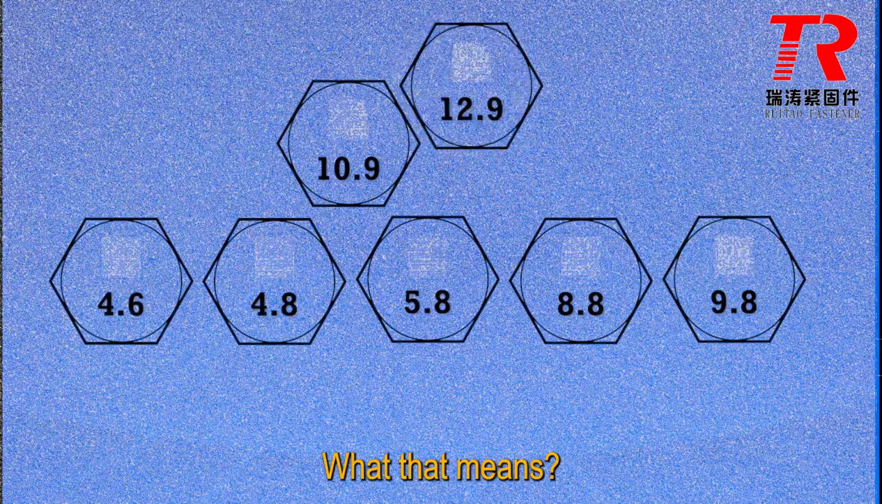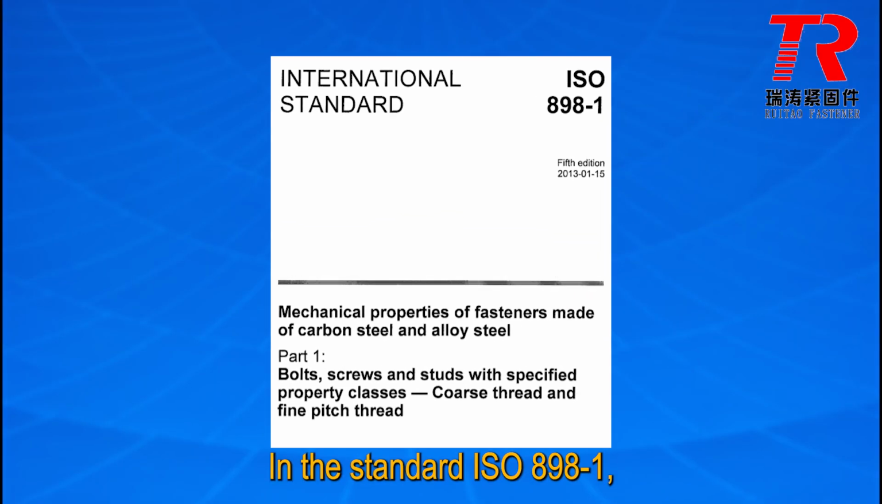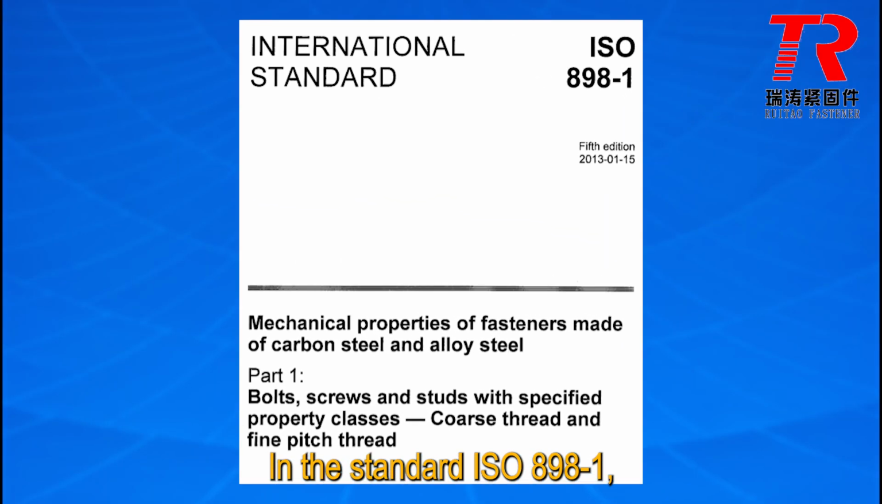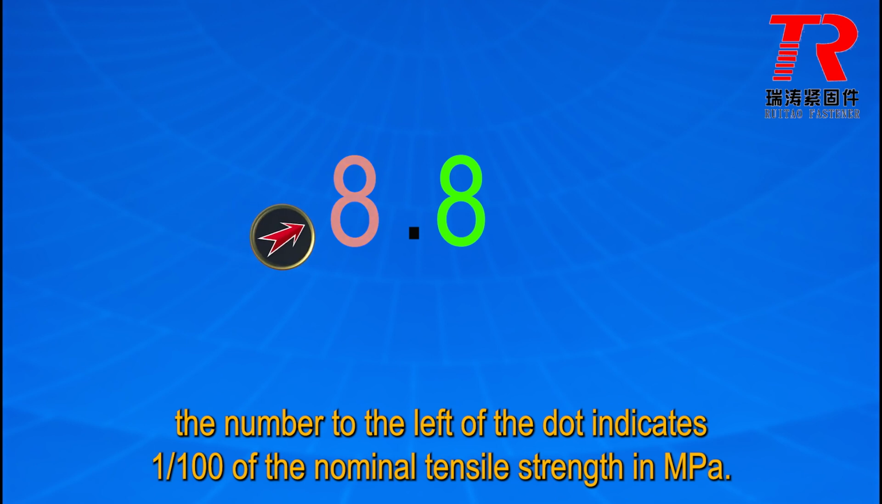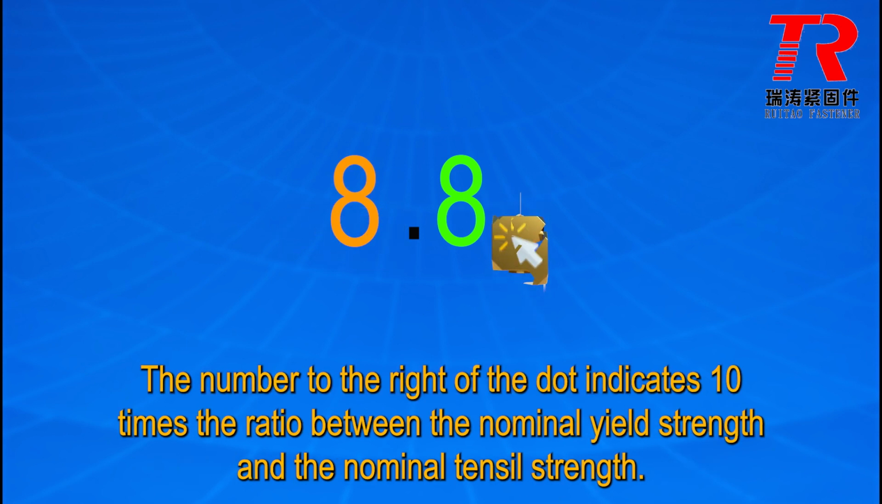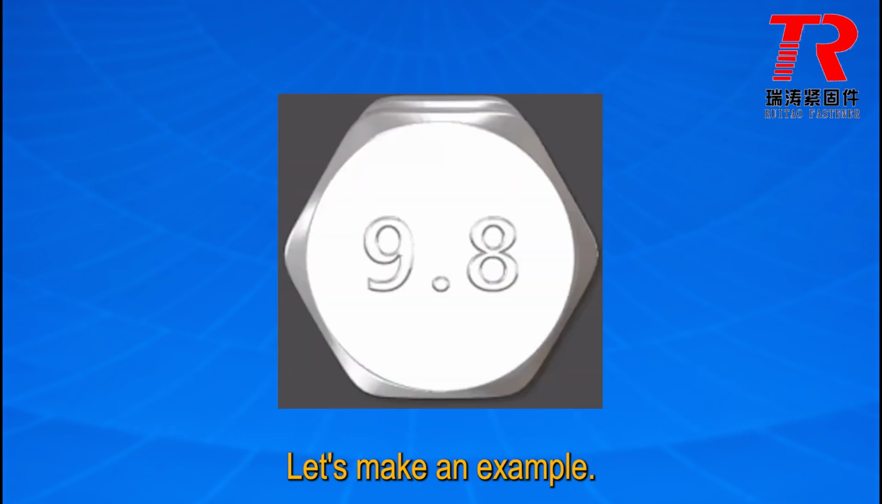What does that mean? In the standard of ISO 898-1, the number to the left of the dot indicates 1/100th of the nominal tensile strength in megapascal. The number to the right of the dot indicates 10 times the ratio between the nominal yield strength and the nominal tensile strength. Let's make an example.